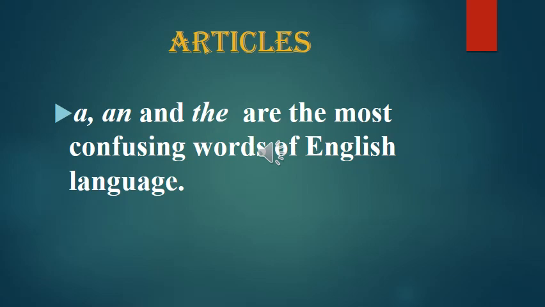Okay, these are considered the most confusing words of English, because generally people are not sure where these words should be used and where not. But these are the most commonly used words in the English language. The definite article "the" is the most used word in English. So there are certain rules which, if we follow, we become somewhat sure where to use the article correctly.